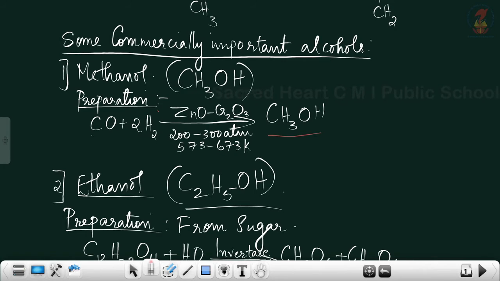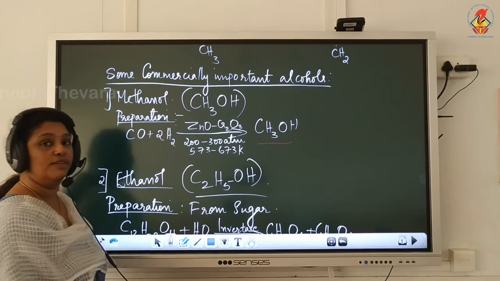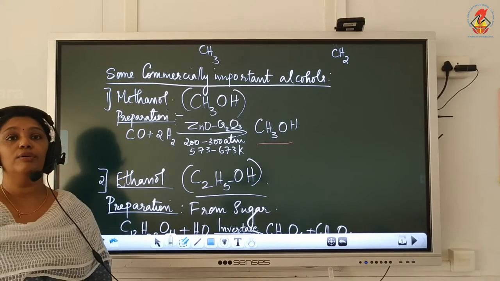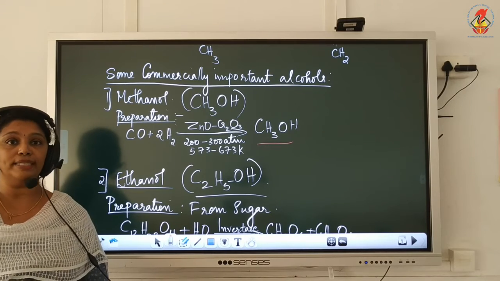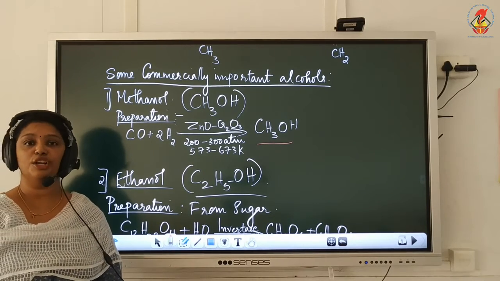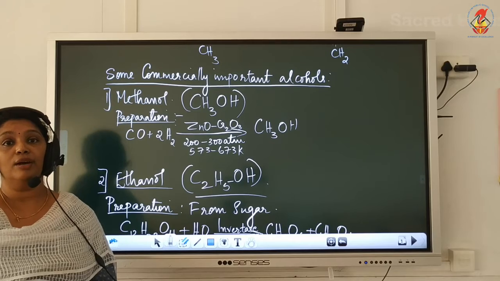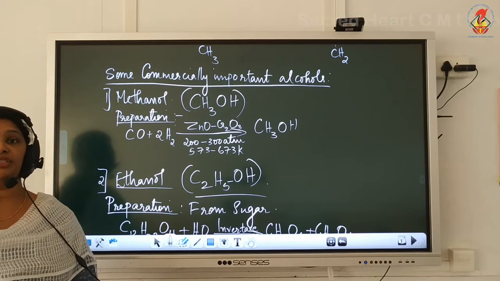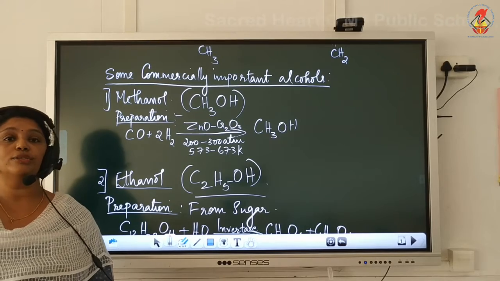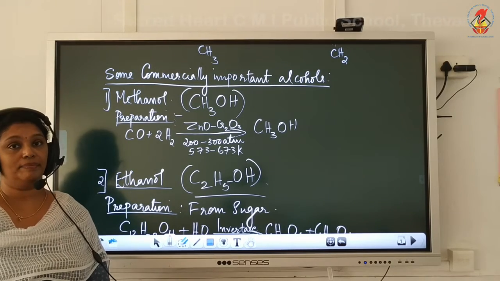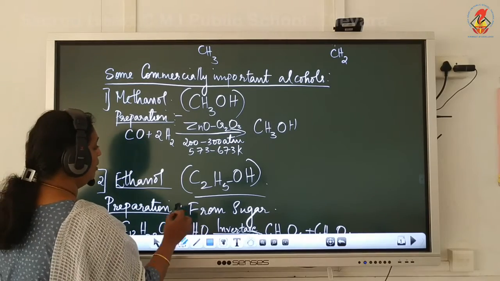Now you can see I have written the equation: carbon monoxide plus hydrogen in presence of catalyst zinc oxide and chromium trioxide, at pressure 200 to 300 atm and temperature 573 to 673 Kelvin, we get methanol as the product. So this is the preparation of methanol. Now regarding the properties, methanol is a colorless liquid and it is poisonous. Ingestion of a small amount of methanol can cause blindness as well as it may lead to death. Methanol is used as a solvent in paints, varnishes, and it's also used for the preparation of formaldehyde.